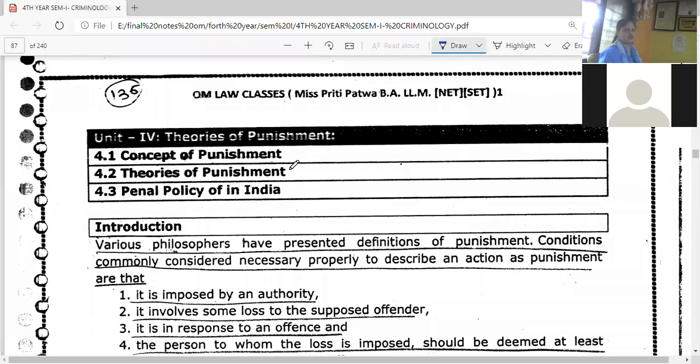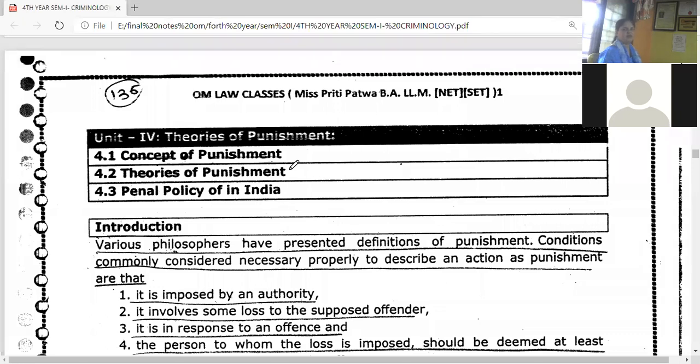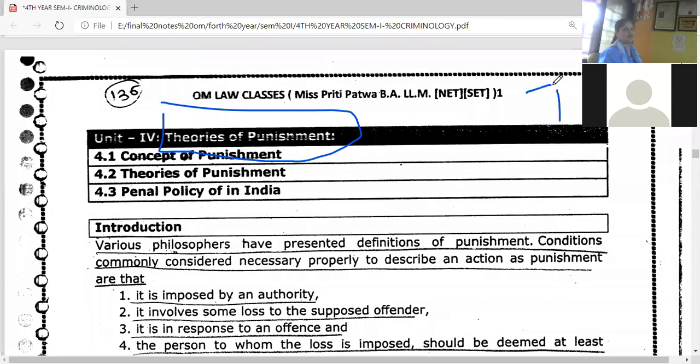Yesterday we finished our unit number 3. Now we are going to deal with unit number 4. Actually, unit number 4 and unit number 5. Both the units are IPC repeats, because in the IPC itself, you have already gone through the theories of punishment, and in the IPC, you have also gone through the types of punishment.